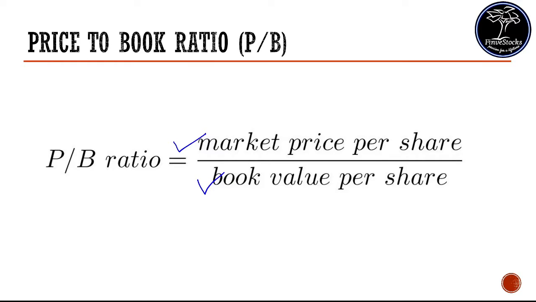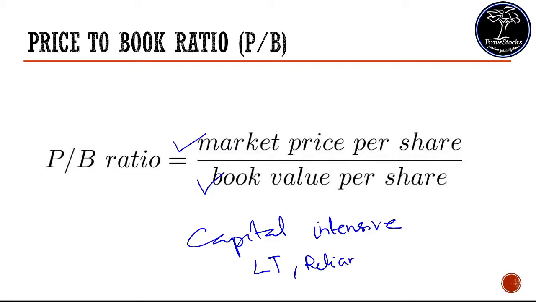So what is the significance of a PB ratio? This PB ratio is only considered useful in practice when it is applied to capital intensive businesses such as energy, like Reliance Industries, or large capital goods companies like L&T, Larsen and Toubro. Then come financial businesses, where a significant amount of assets are there on their books. For these types of companies, the PB ratio is a good metric to evaluate.